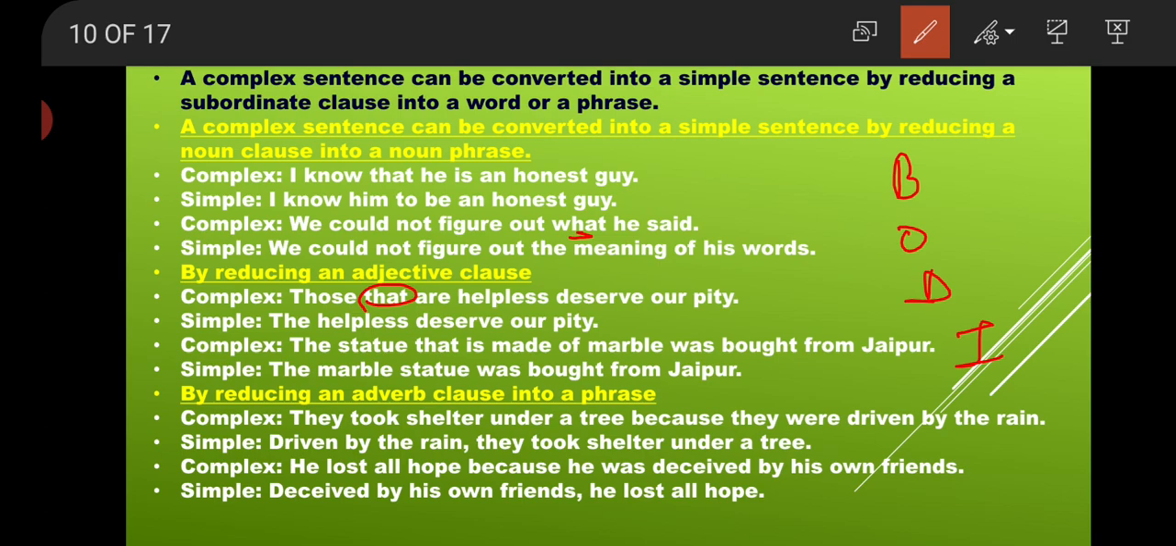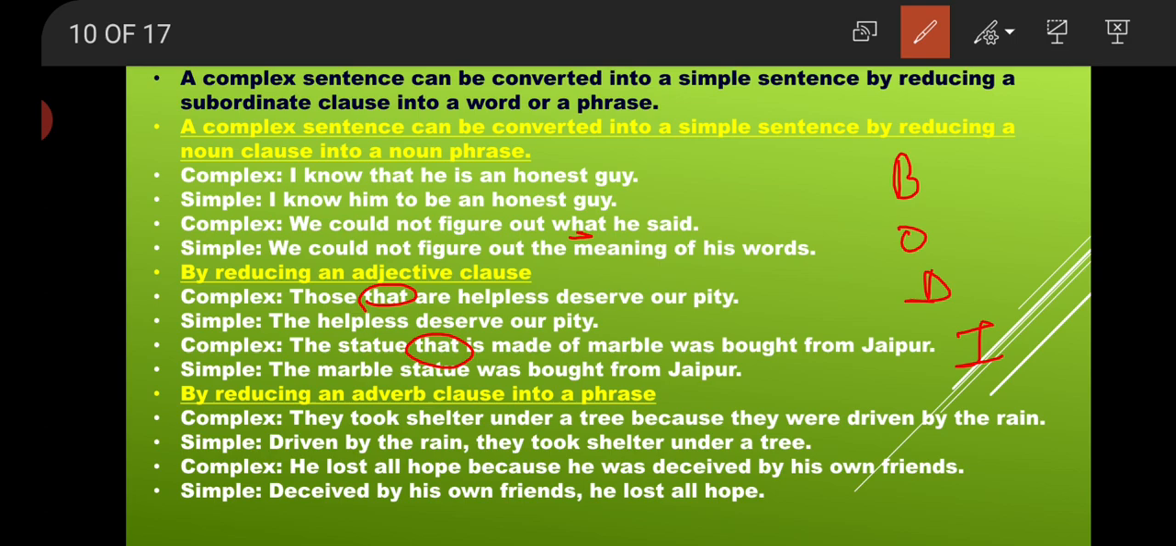The helpless deserves our pity. The statue that is made of marble was bought from Jaipur. Right? Now I am making, see, "the statue" alone, that would be an incomplete sentence. That is what we had completed by adding the subordinate clause. Now we are making it a simple sentence.